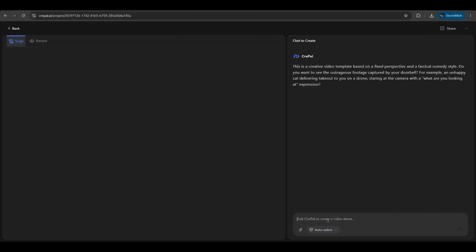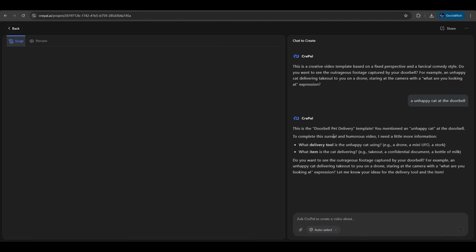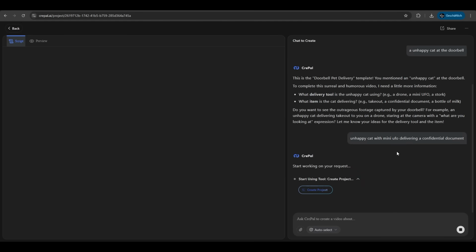Let's try an unhappy cat at the doorbell and we hit enter. So we chose the template doorbell pet delivery and we mentioned the unhappy cat. Now it wants clarification: what delivery tool should be used and what item is the cat delivering. Only these questions are already amazing. The chatbot is very intelligent here. So we enter unhappy cat with mini UFO delivering a confidential document.